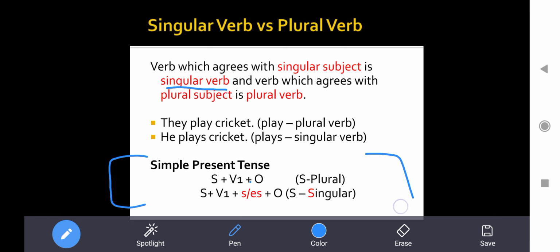Simple present tense. What is the formula? If subject is plural, the formula will be subject plus V1 plus object. If subject is singular, very, very important star point, the formula will be subject plus V1 plus S/ES plus object. So what we understood, that if subject is singular, we add S or ES with the verb. So in the case of nouns, what happens when S/ES is added?